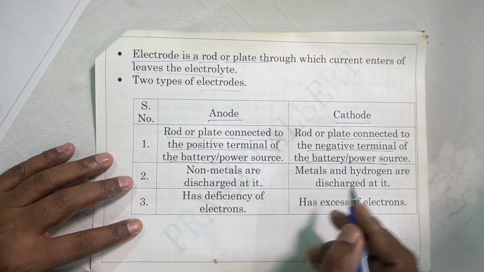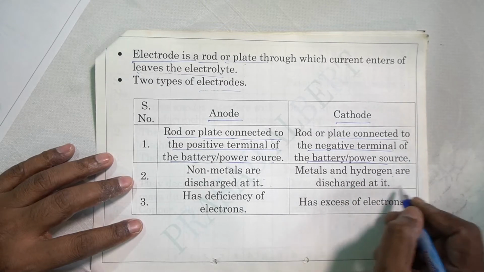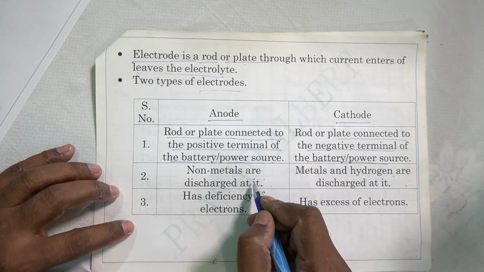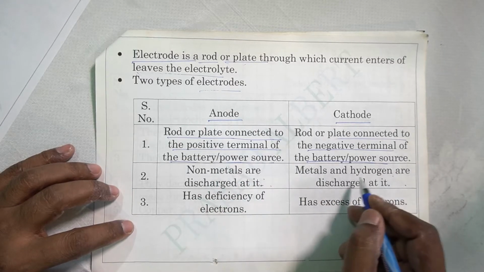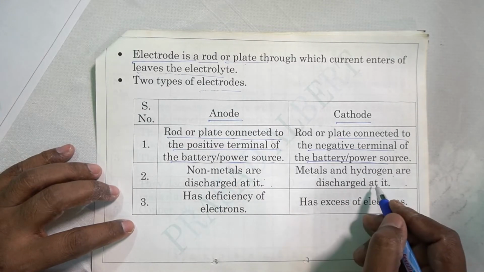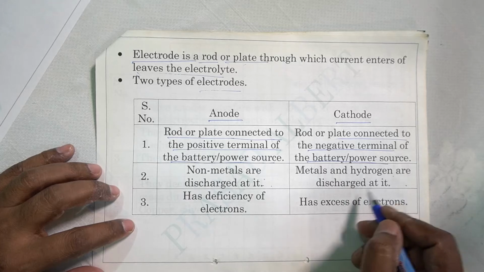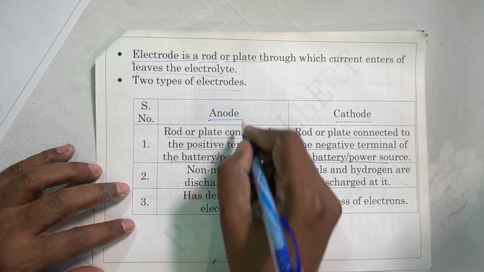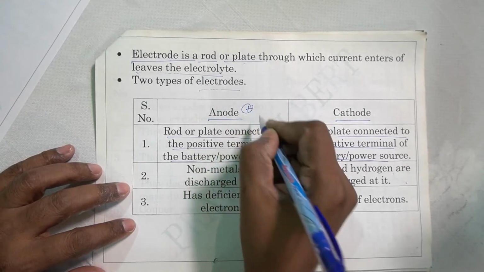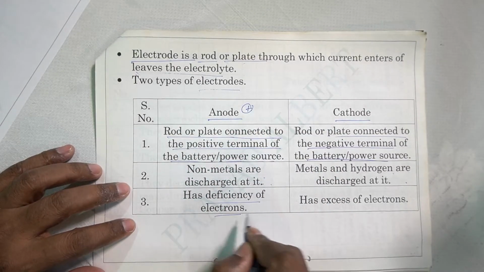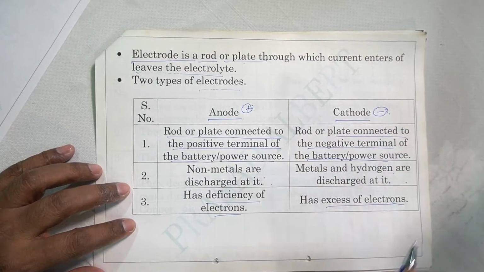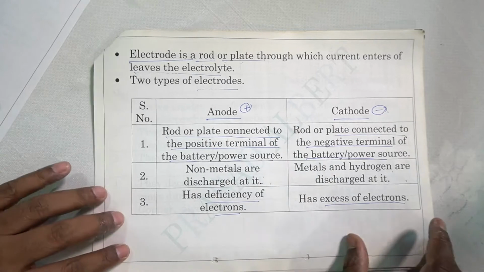Non-metals are discharged at the anode, whereas at the cathode, metals and hydrogen are discharged. Why? The reason is non-metals form anions, so they discharge at the anode, and metals and hydrogen form cations, so they discharge at the cathode. Now, the anode has a deficiency of electrons. Anode is positive. We have seen positive charge means deficiency of electrons, right? Cathode is negative. Negative charge means there is an excess of electrons. So, I think this is clear to you.